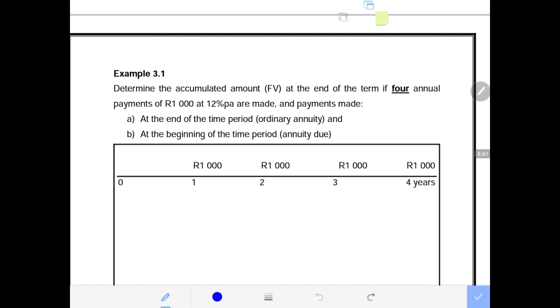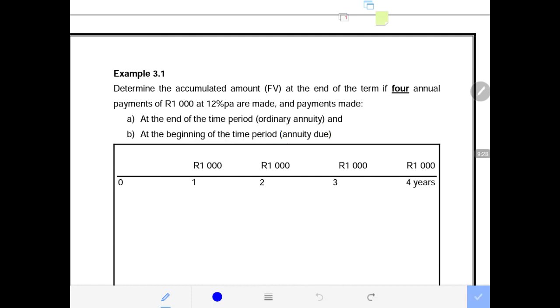Example 3.1 says: determine the accumulated amount, which is the future value, at the end of the term. And remember, in this case, the end of the term is the end of year 4. If 4 annual payments of 1,000 at 12% per annum are made, and payments are made at the end of the time period, which is an ordinary annuity, also calculate the future value when the payments are made at the beginning of the time period, which is an annuity due.